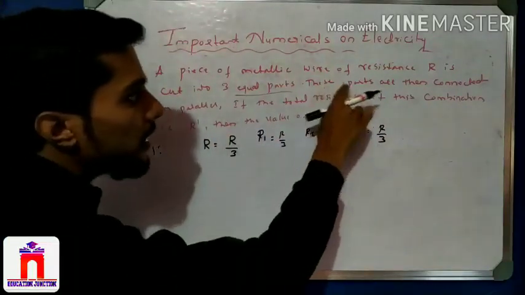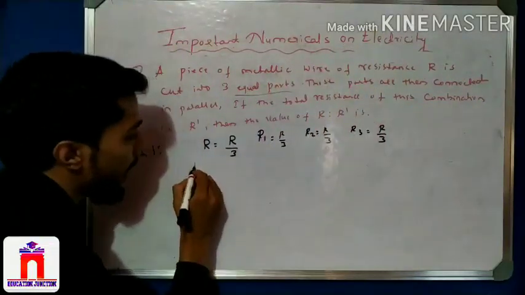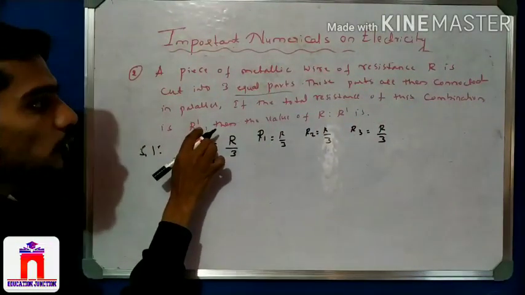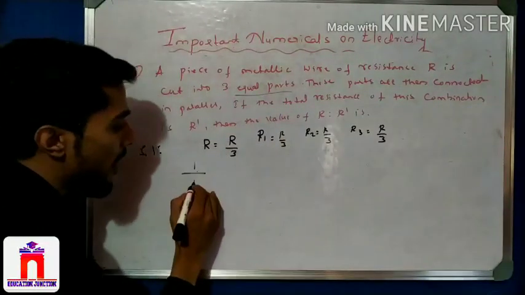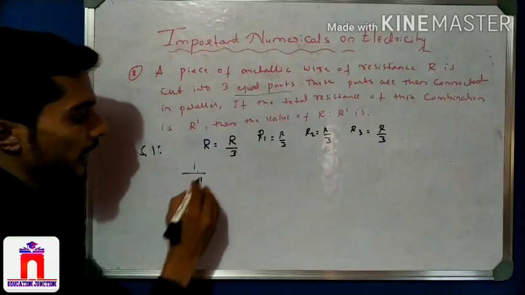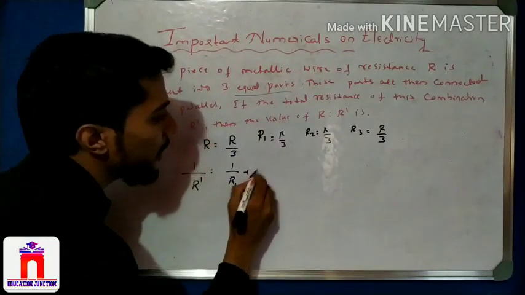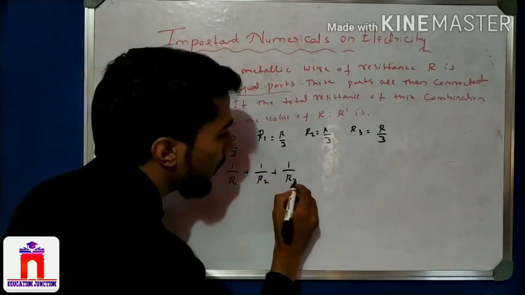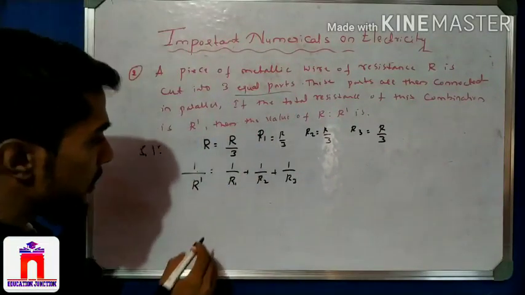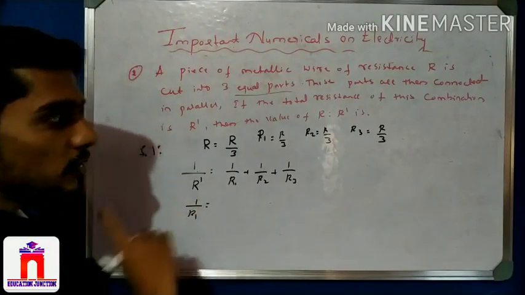See here, these parts are then connected in parallel, right? Now we know the parallel resistance. If the total resistance of the parallel combination is R dash, I take R dash here. I connected R1, R2, and R3 in parallel, these equal parts. See the concept, I hope you have solved it on your own, right?